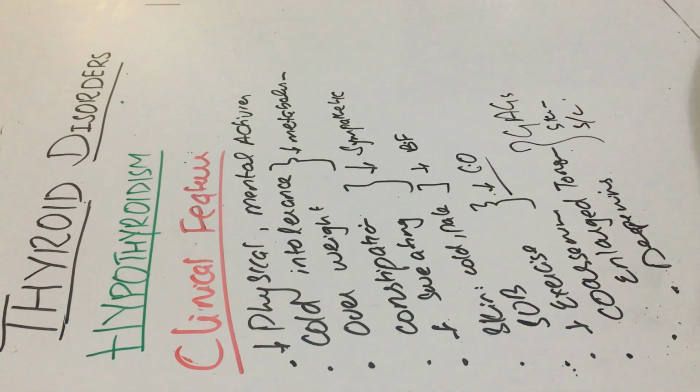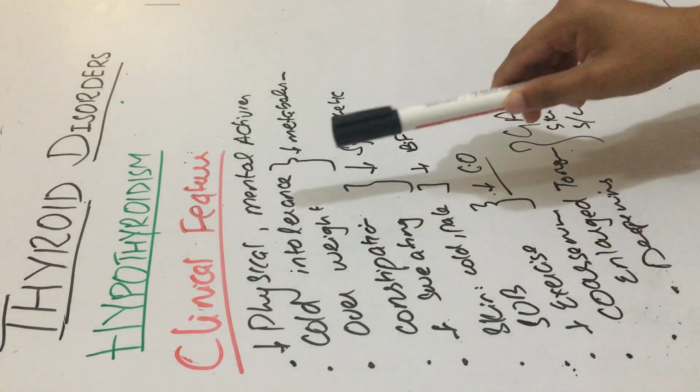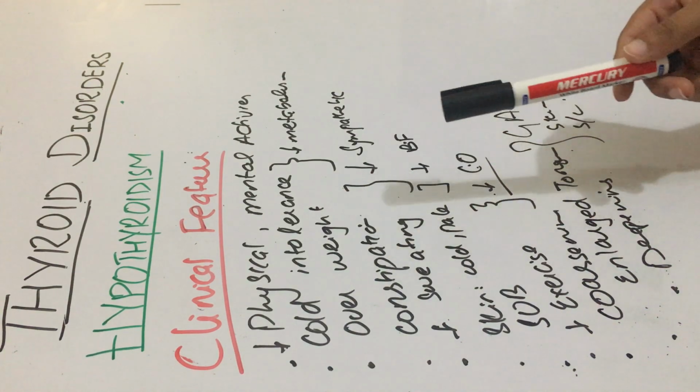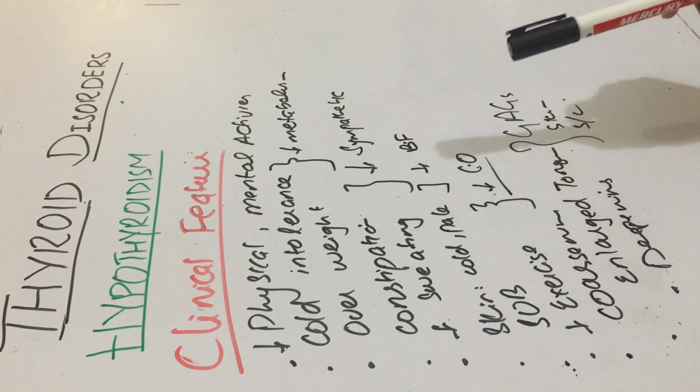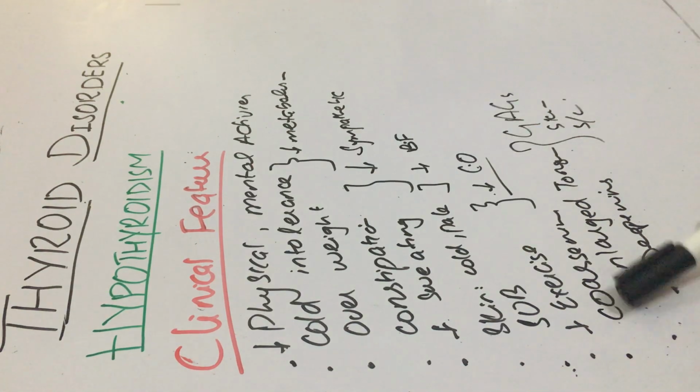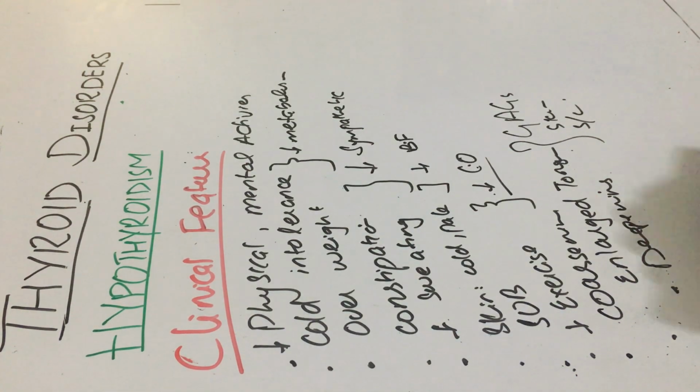I'm again repeating that patients suffering from hypothyroidism would have decreased physical and mental activity. They would have cold intolerance, they would be overweight, constipation, decreased sweating, skin would be cold and pale, and they would be short of breath, decreased exercise capacity, coarsening of facial features, enlarged tongue, and deepening of voice.